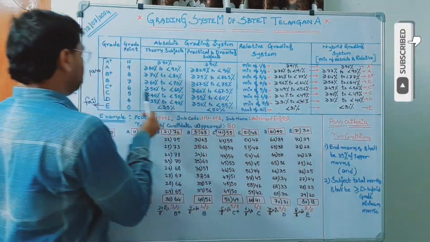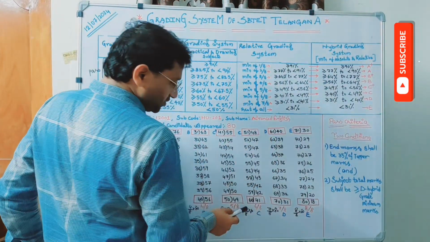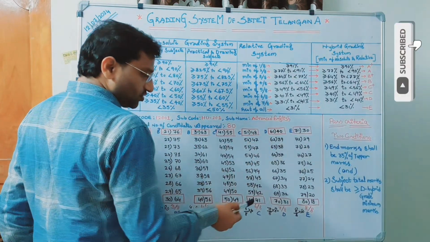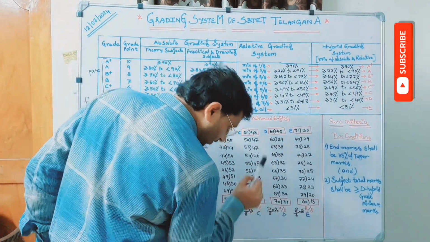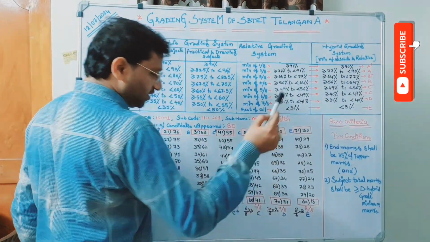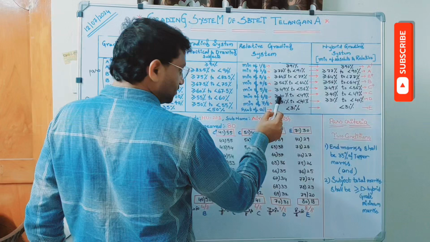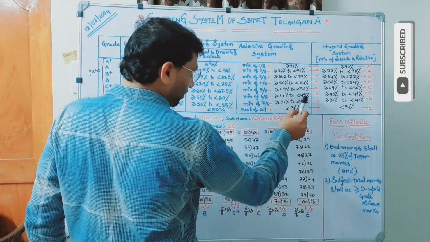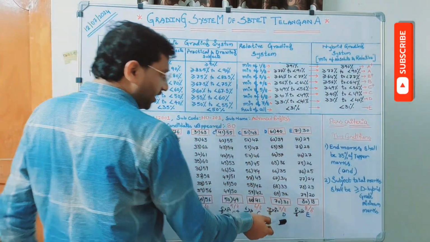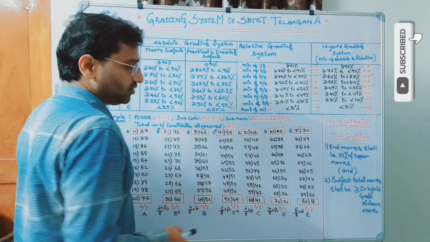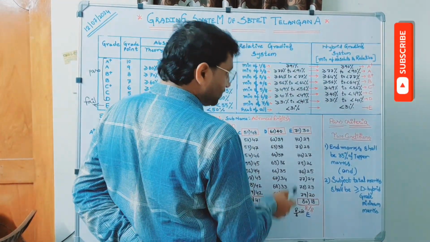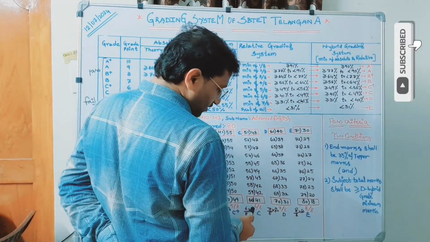Similarly, for C, it is the 6 by 8 candidate. 6 by 8 of the candidates means how much? The 60th candidate. The 60th candidate secured 41. So the range of C is greater than or equal to 41, and the upper range is nothing but less than 49, because from 49 onwards, C plus is entering. So for C, the lower range is greater than or equal to 41, and the upper range is less than 49. And finally, for D grade, last but one, it is the 70th candidate. The 70th candidate secured 31. That means the lower range for D is greater than or equal to 31 and the upper range is less than 41.